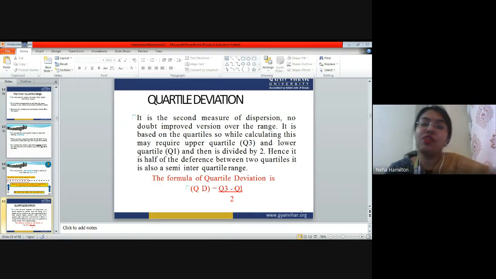It is a second measure of dispersion, no doubt an improved version over the range. It is based on quartiles. So while calculating this, we may require the upper quartile, the lower quartile, and then it is divided by 2. Hence, it is half of the difference between two quartiles, or it is also called the semi-interquartile range.